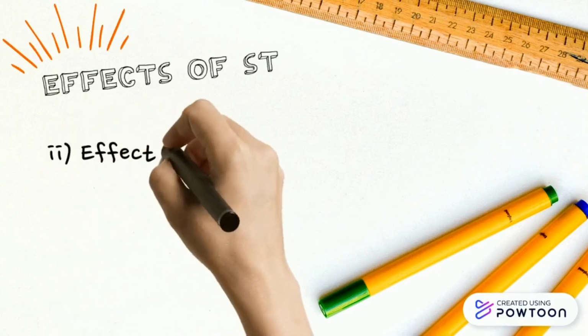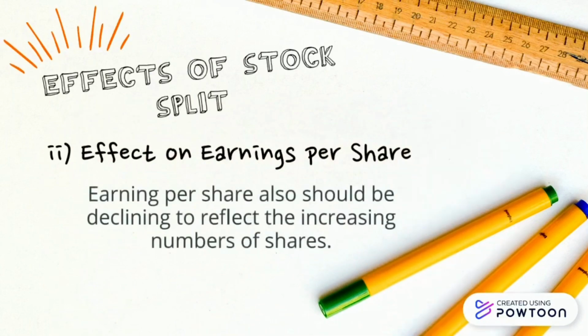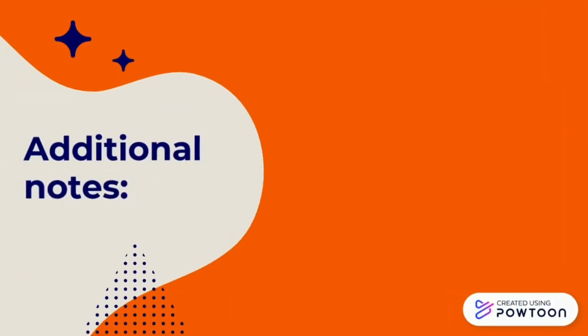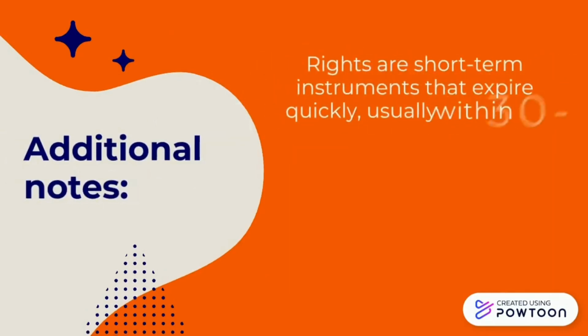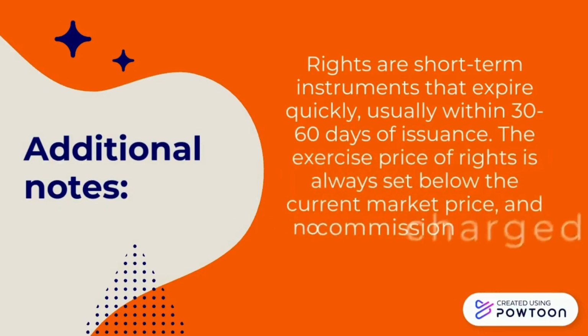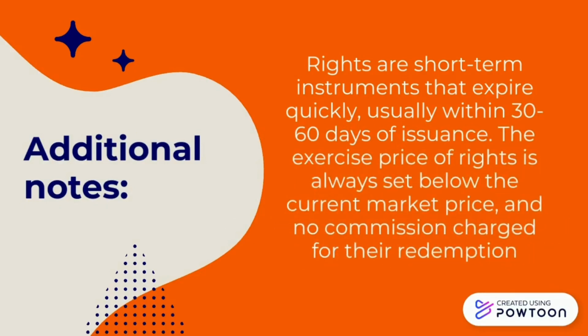Secondly, effect on earnings per share. Earnings per share also should be declining to reflect the increasing number of shares. For your information, rights are short-term instruments that expire quickly, usually within 30 to 60 days of issuance. The exercise price of right is always set below the current market price and no commission is charged for the redemption.